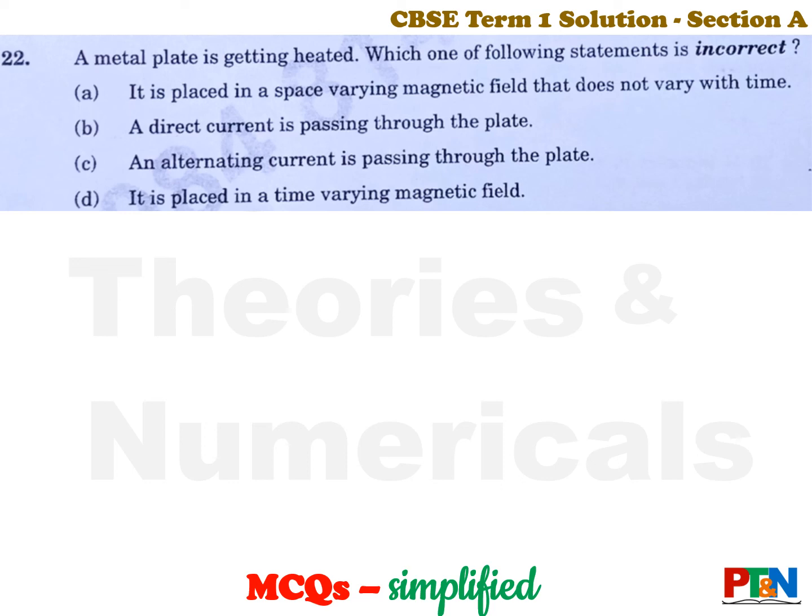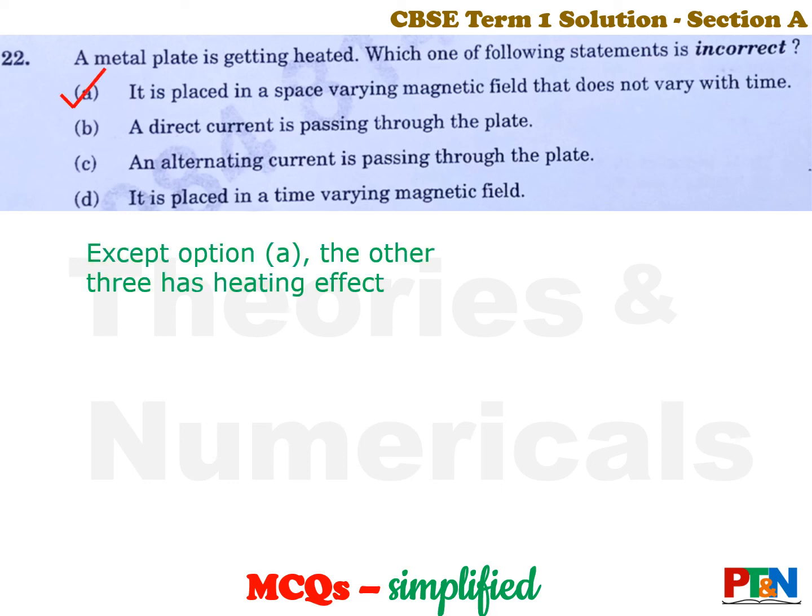The answer is option A. Except option A, all other 3 will cause heating. Direct current passing through the plate, it has got heating effect. AC passing through the plate, it has got heating effect. If it is placed in a time varying magnetic field, there will be eddy current in the plate, so it has got heating effect. Only in option A, it does not have any heating effect. So answer here is option A.